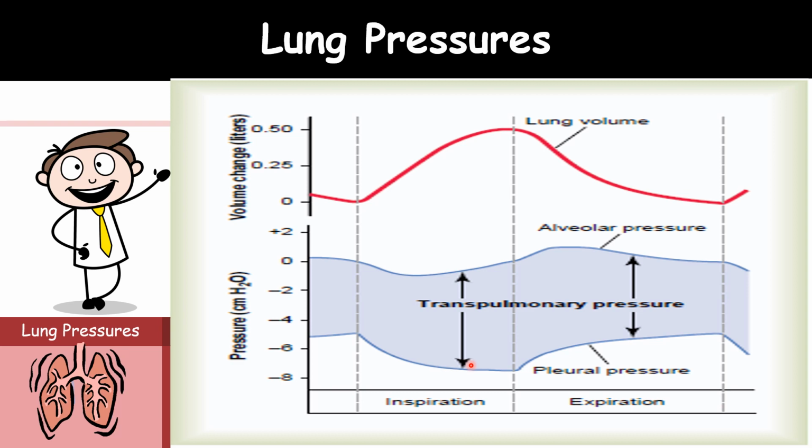Then moving on to the alveolar pressure. Alveolar pressure is the pressure of the air inside the lung alveoli. When the glottis is open and no air is flowing into or out of the lungs, the pressures in all parts of the respiratory tree up to the alveoli are equal to the atmospheric pressure.